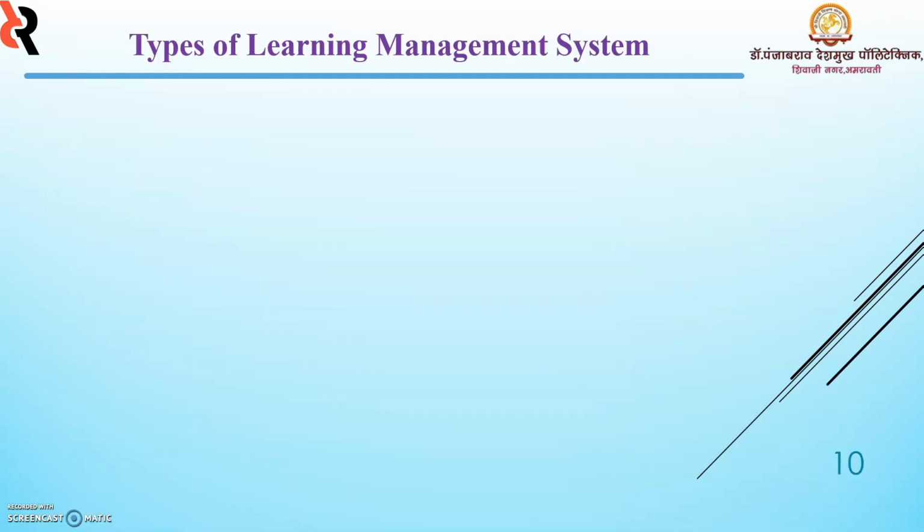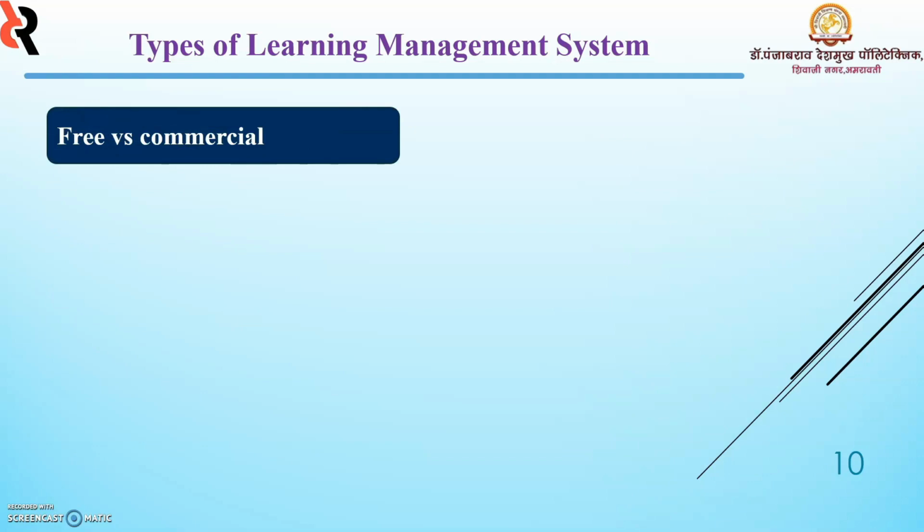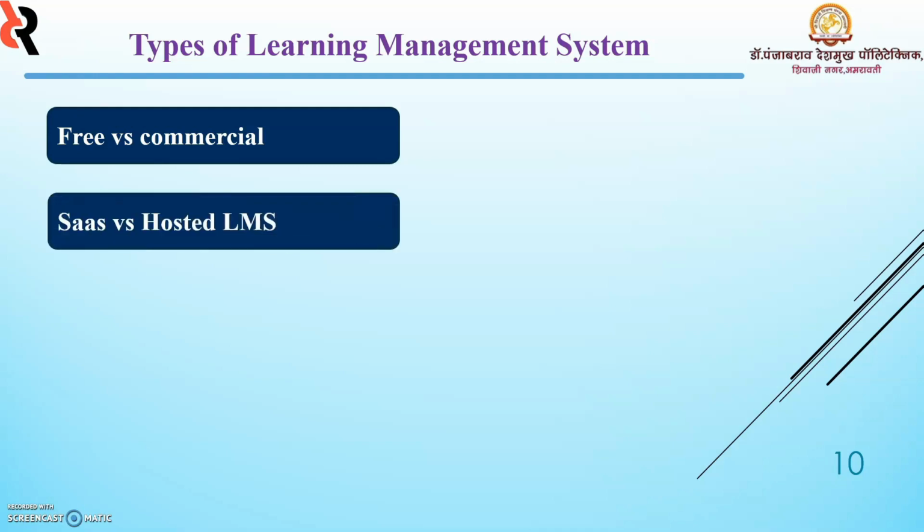Let us see the types of LMS. There are several types of LMS. Free LMS for individuals are available to build courses for learners. A commercial product is designed to be used by any organization. Usually, SaaS, cloud-based software, is given as a service. Hosted LMS can offer the communication and full control of the service specifications.